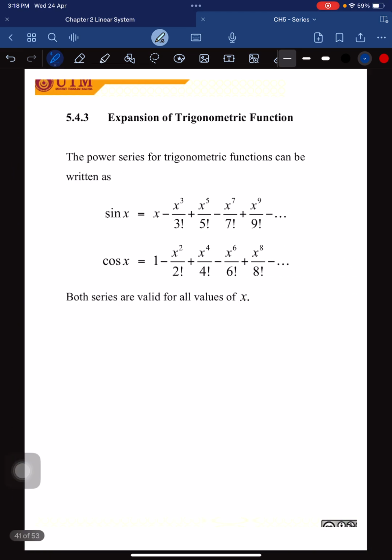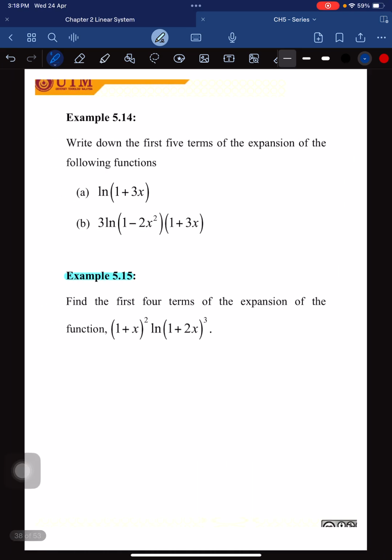Okay, so question 5.15, I want you to do on your own, but I will give you the answer. Now the answer is, okay, you have to try for this one. 6x plus 6x squared plus 2x cubed minus 2x to the power of 4 plus 16 over 5x to the power of 5 plus blah blah blah.